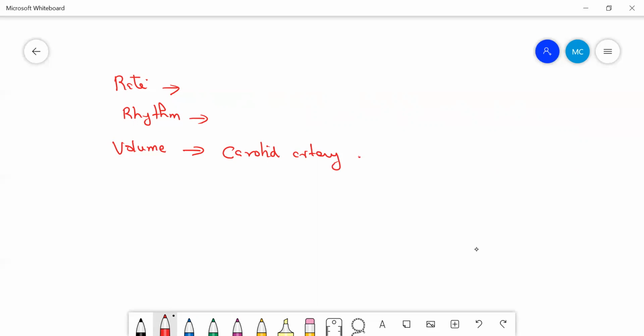Now, volume means either it is going to be a hypokinetic pulse, where you can feel the volume is less, or a hyperkinetic pulse. Hypokinetic, why will the volume be less? Because less volume is coming out from the left ventricle. Decreased left ventricular stroke volume can cause a hypokinetic pulse.